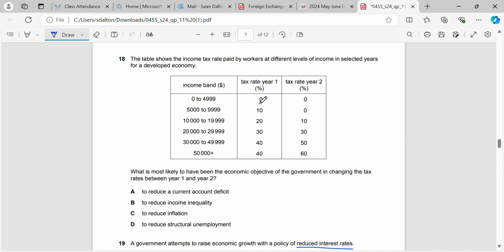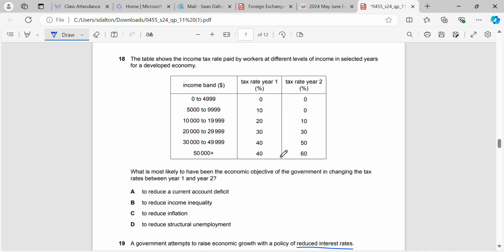Okay, question 18. The table shows the income tax rate paid by workers at different levels of income in selected years for a developing economy. What is most likely to have been an economic objective of the government in changing the tax rate between year 1 and year 2? So first of all, let's see how has the tax rate changed.